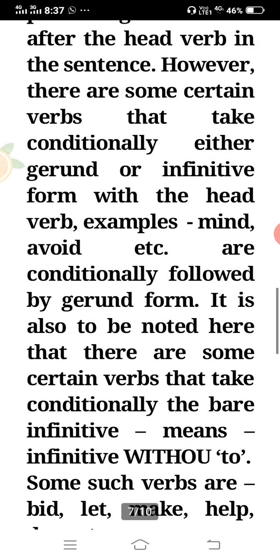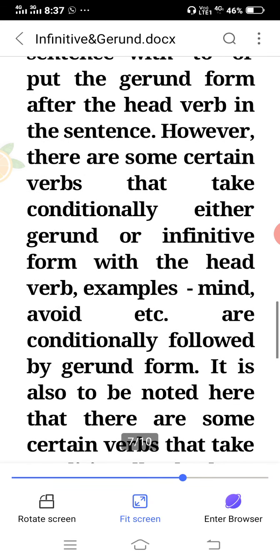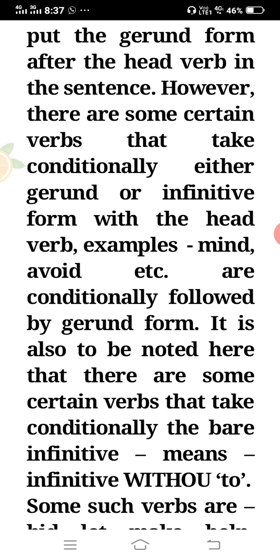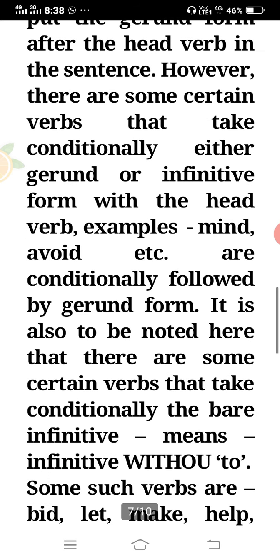So there are examples below. However, there are some certain verbs that take conditionally either gerund or infinitive form with the head verb. But I have said that you just join two verbs with to, or put the ing form, means gerund form. So this is simple, but there are exceptions.